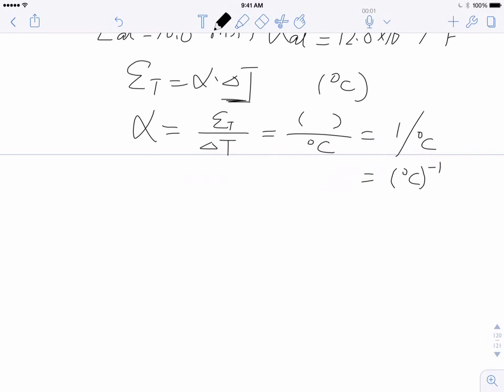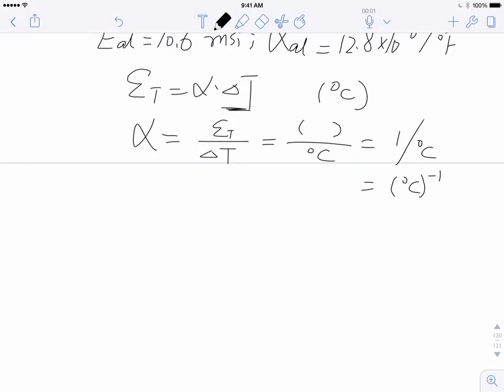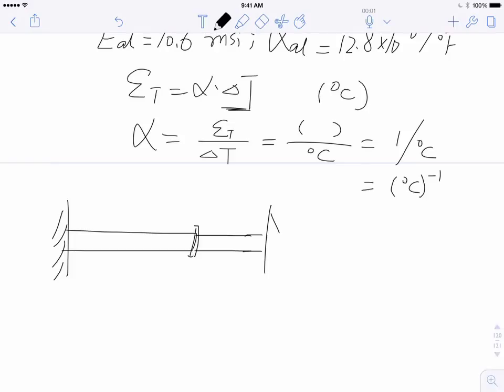All right, so let's see this problem. The drawing looks like this. There are two sections and two different materials. They are connected together and fixed on both ends. So this is one material, let's use orange.